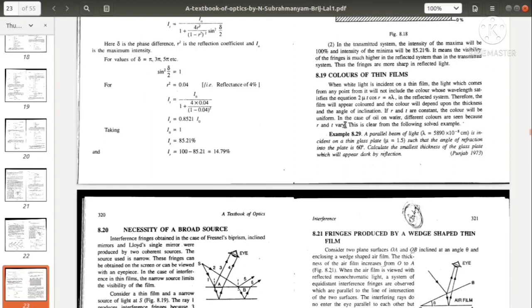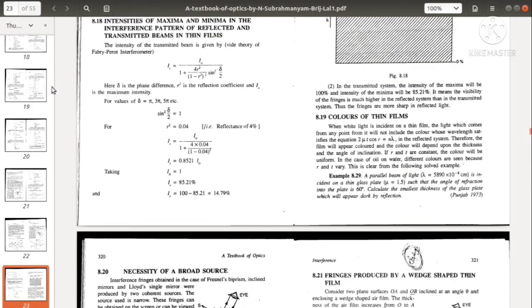Similarly, in a soap bubble we can see colors. These colors appear because of thin film reflection, depending on whether the condition is satisfied or not. This is about the colors of thin films, and today we have discussed interference due to reflected light.